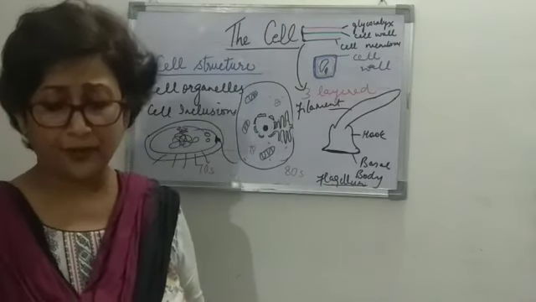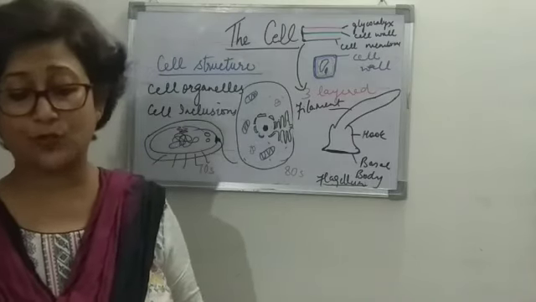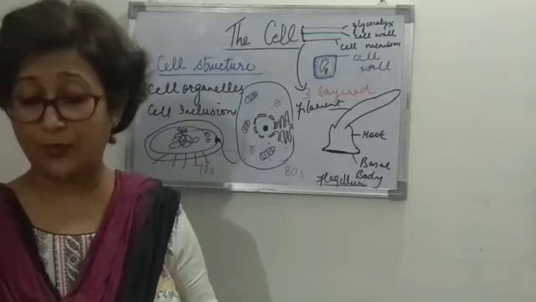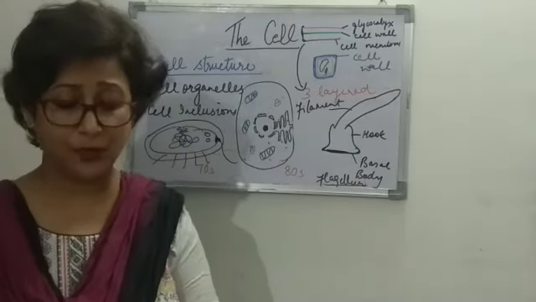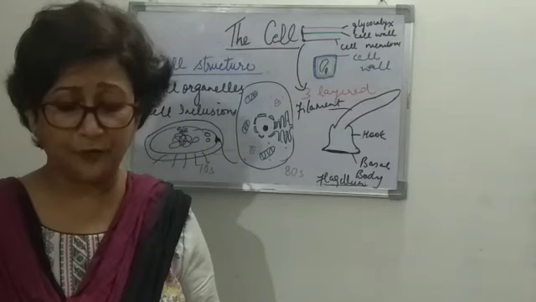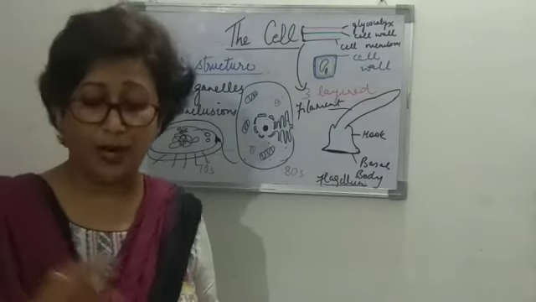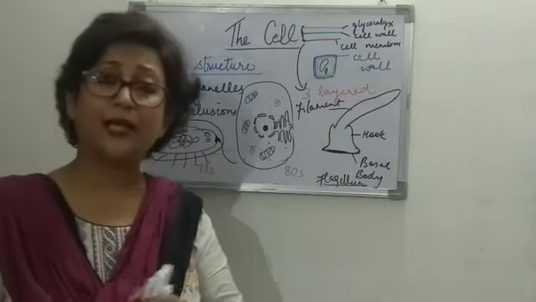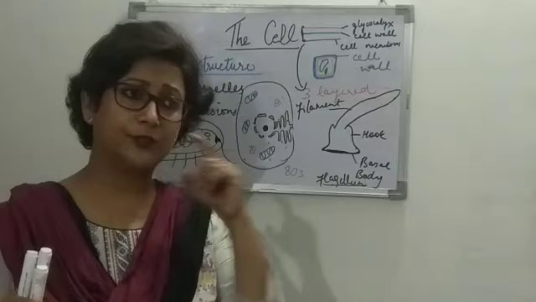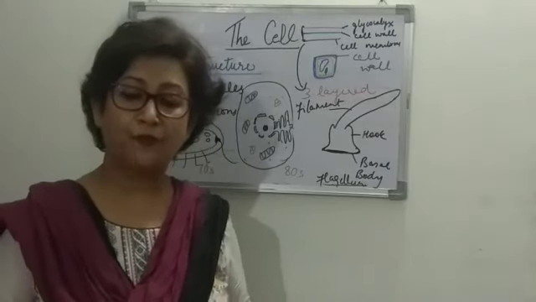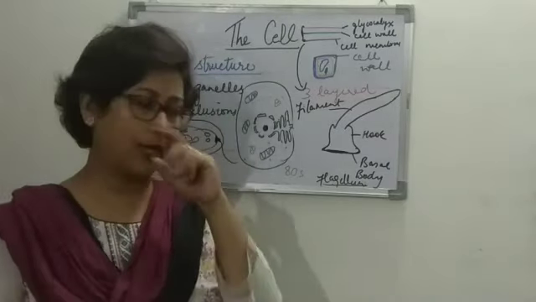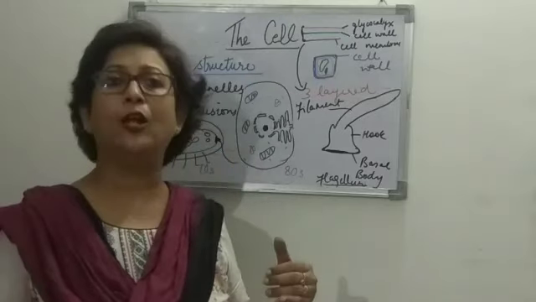Lysosomes are rare, if at all found, in plant cells, whereas they are typically found in animal cells. Right, that's about the basic differences between a plant cell and an animal cell, and we will start with the differences again in the next class, where we will talk in detail about a eukaryotic cell, and we will start with the cell organelles.